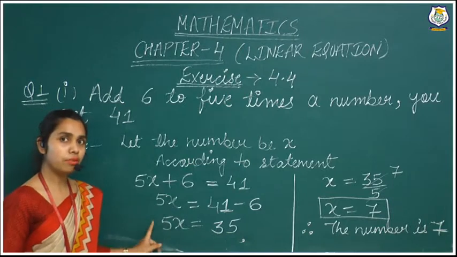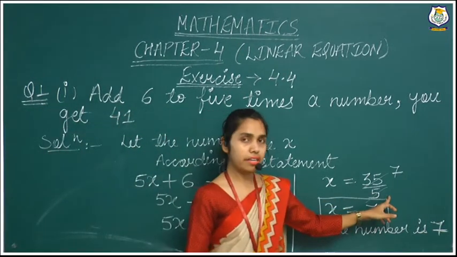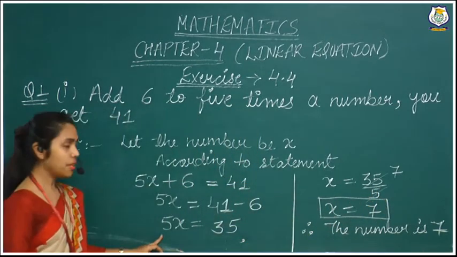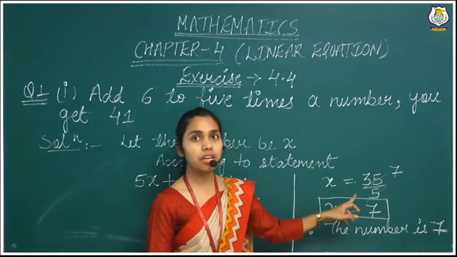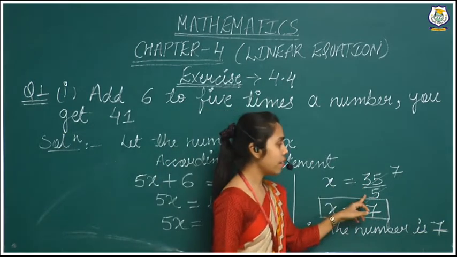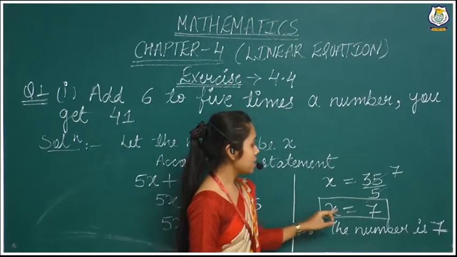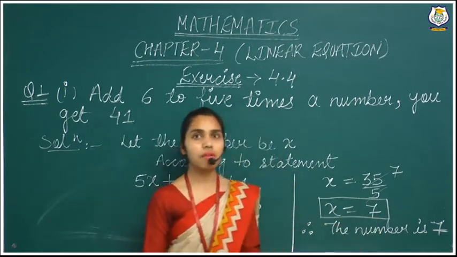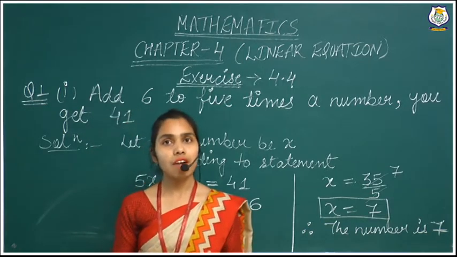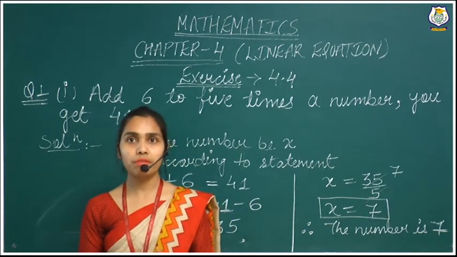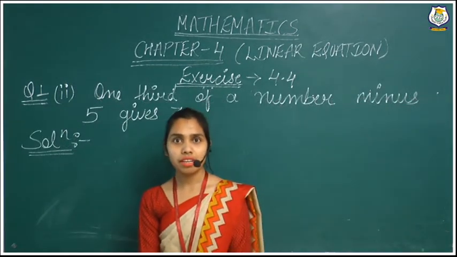So we will have to remove this 5 from the left hand side. We will take that 5 on the right hand side. Here it is with the multiple sign. When we will take on the right hand side, then it will convert it into the divide sign. 35 divided by 5. When we will cut, we are getting 7. X is equals to 7. It means our number is 7. Like that we will have to put this statement, and we will have to find out our solution. Now we will go to our second question.